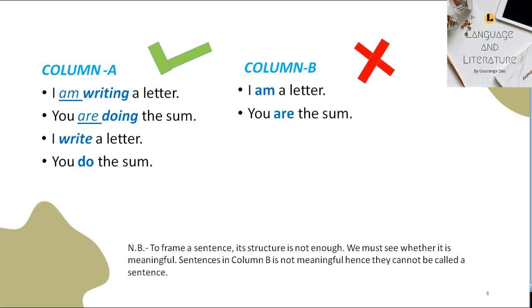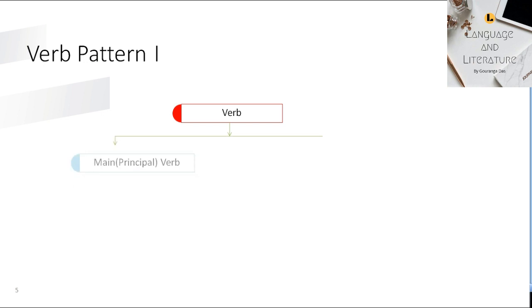In the column B, there are a group of words looking like a sentence, but they are not sentences because they are unable to give the complete sense of mind. On the basis of role played, the verbs can be divided into two groups: principal verb or main verb and auxiliary verb or helping verb.